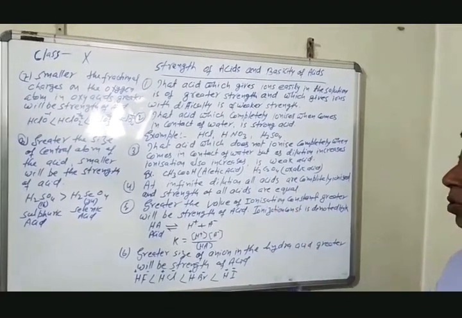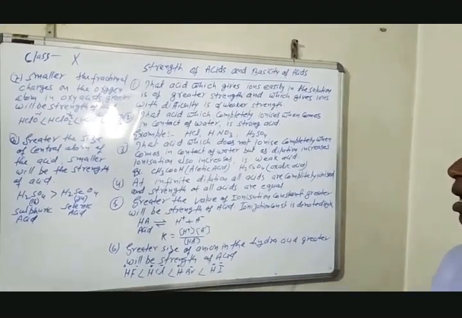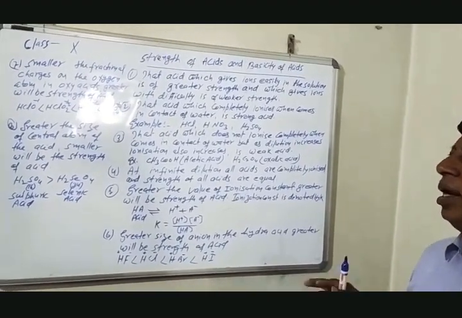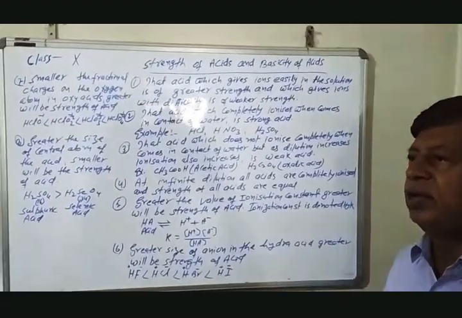Just as I have told you, all acids have equal strength at a large quantity of water, and that large quantity of water is called infinite dilution.